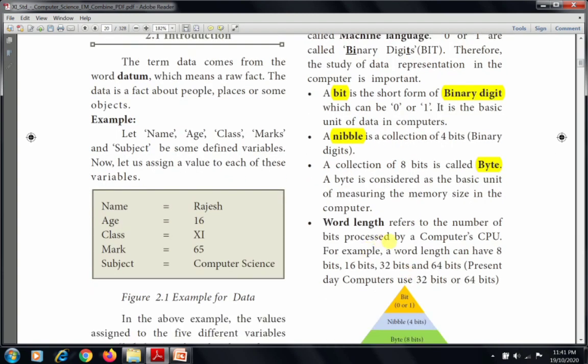The next one is word length. Word length refers to the number of bits processed by a computer's CPU. For example, a word length can have 8 bits, 16 bits, 32 bits and 64 bits. Present day computers use 32 bits or 64 bits. So word length is the number of bits a computer CPU can process.